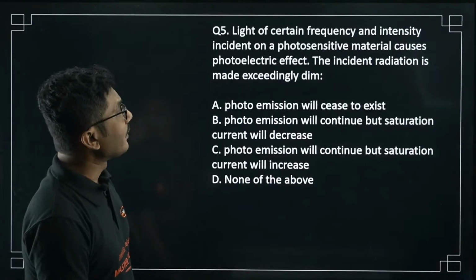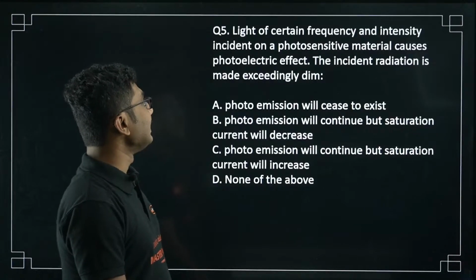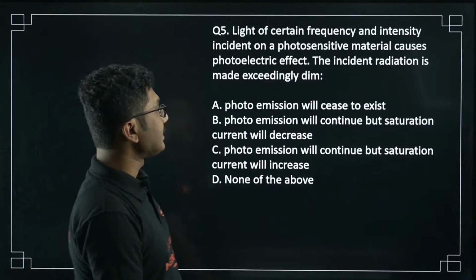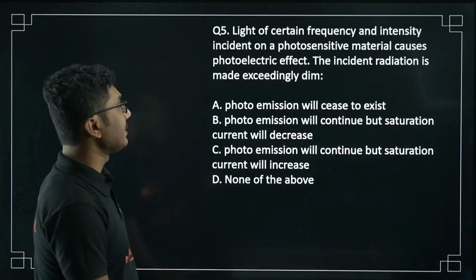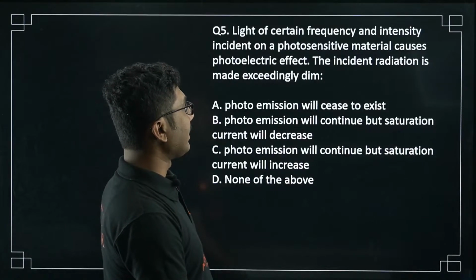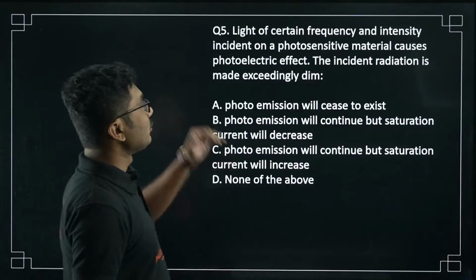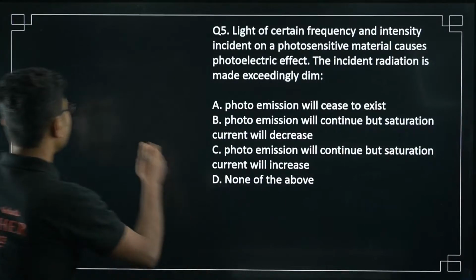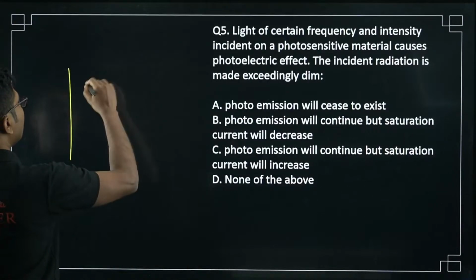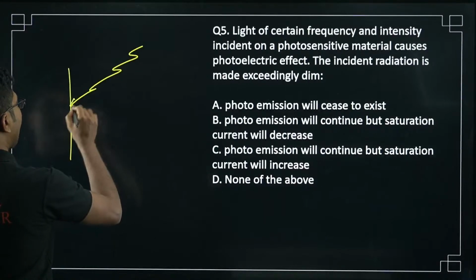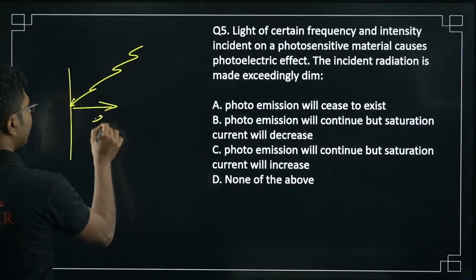Light of a certain frequency and intensity incident on a photosensitive material causes the photoelectric effect. The incident radiation is made exceedingly dim. Then what will happen? So light of a certain frequency was falling on a metal and it was causing the photoelectric effect.